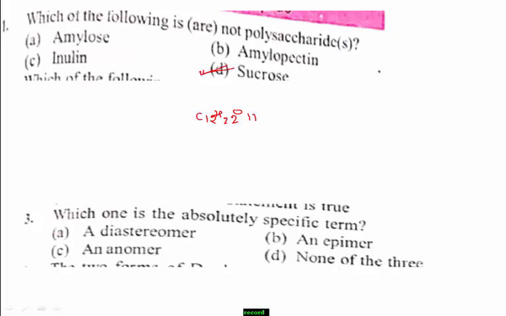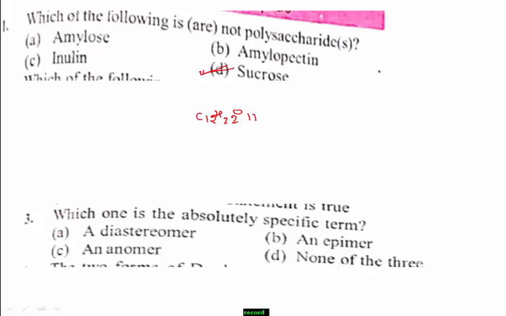Students, when we observe the given options, recall the points. Diastereomers are all those isomers which are not enantiomers. There may be more than one diastereomer of a compound.